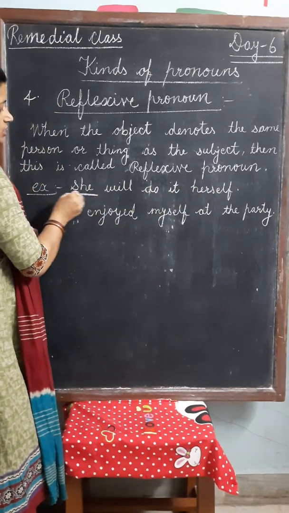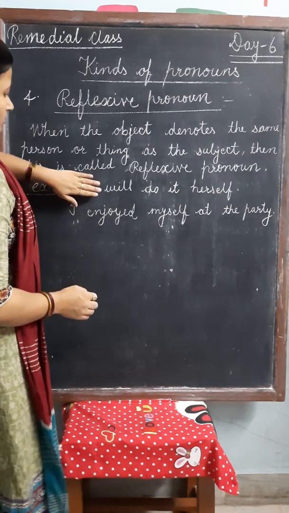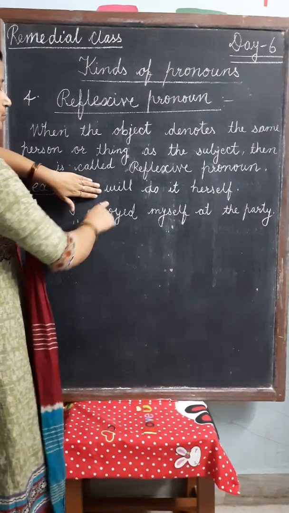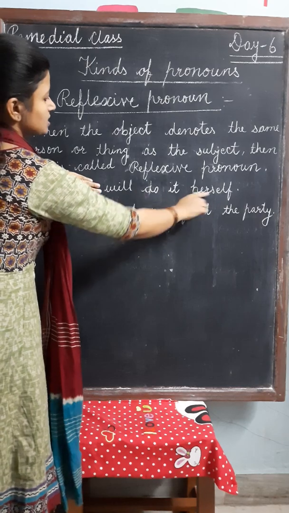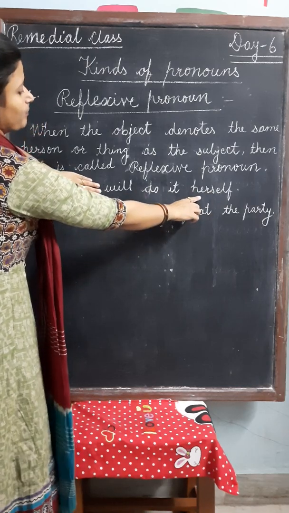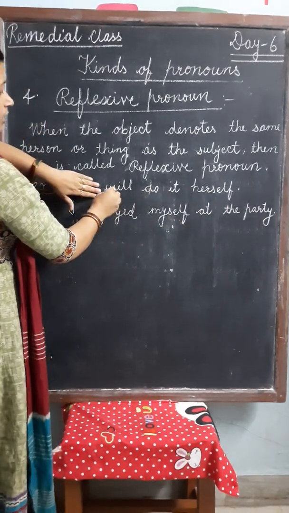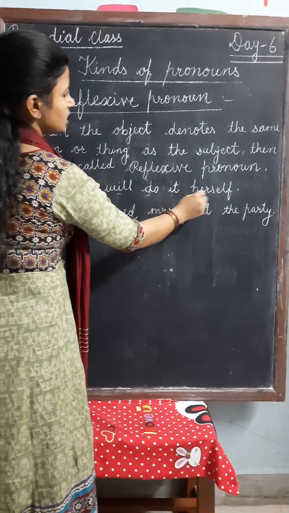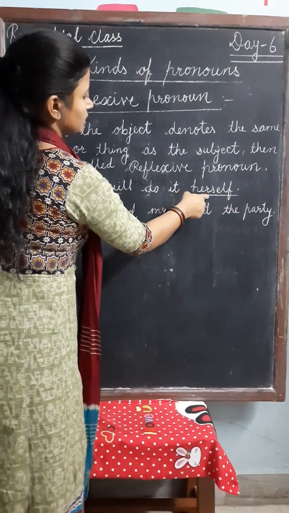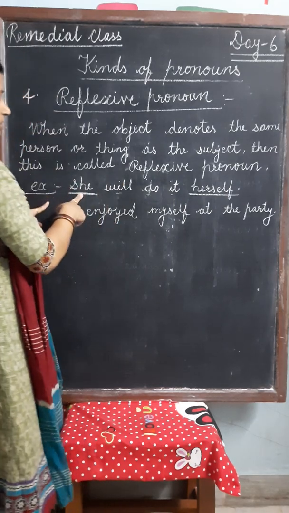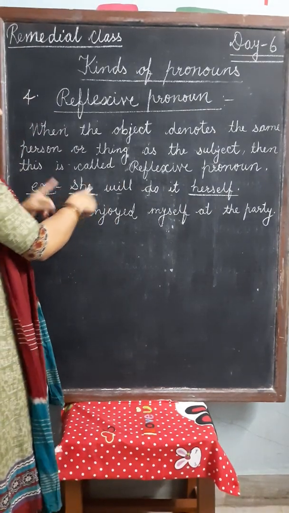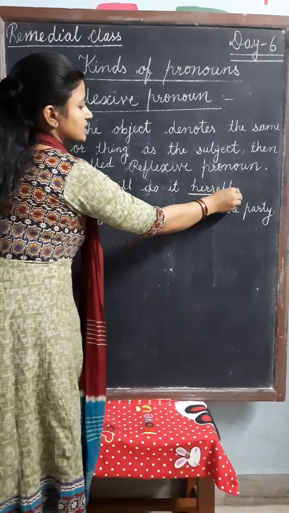She is subject. Now what word is there which denotes the subject? Herself is a word which denotes the subject. So this word is reflexive pronoun.